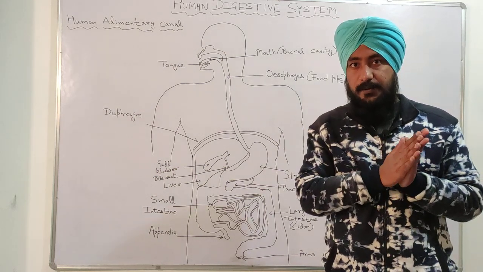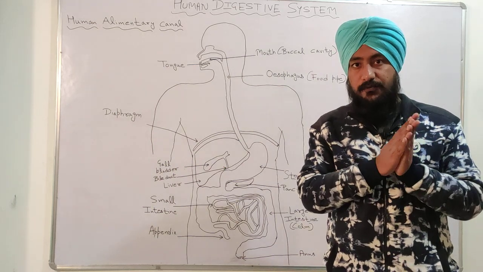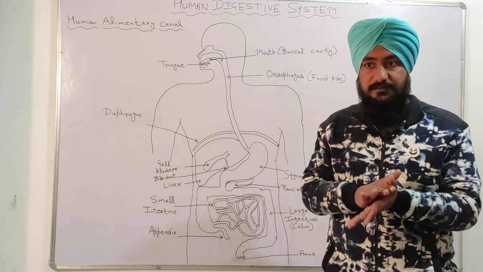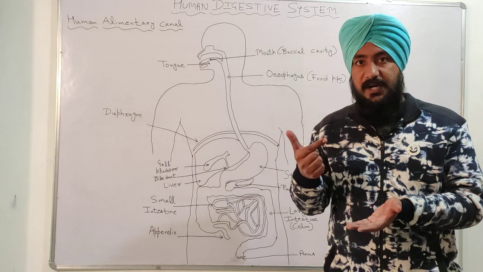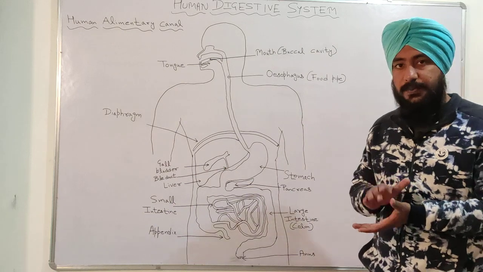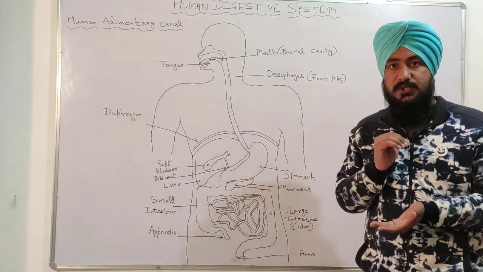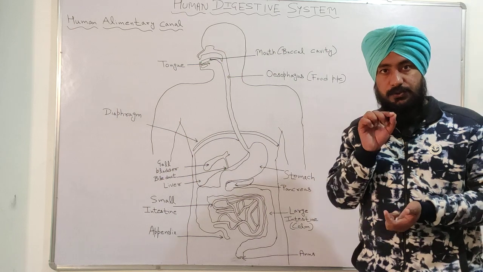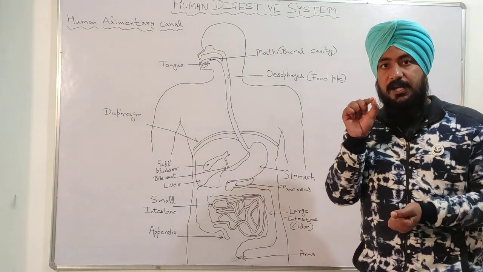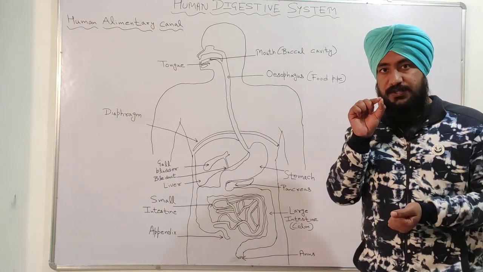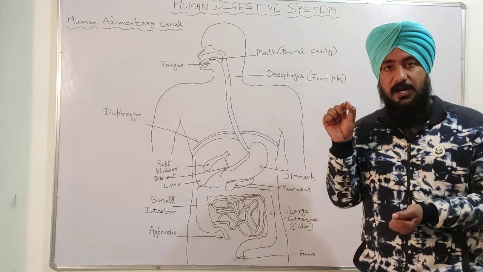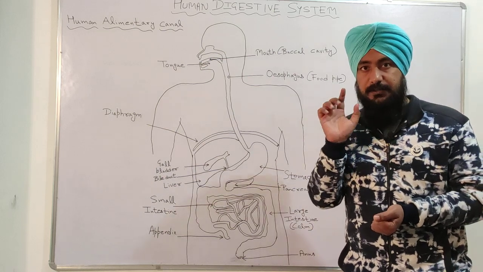Means the large parts or globules of fat are broken down into small parts of fat by the bile salt. I hope the function of bile juice and bile salt is clear to all of you. So the function of bile juice is to make the medium of food alkaline, and the function of bile salt is to break the large fat globules into smaller ones, and that process is called emulsification of fat.